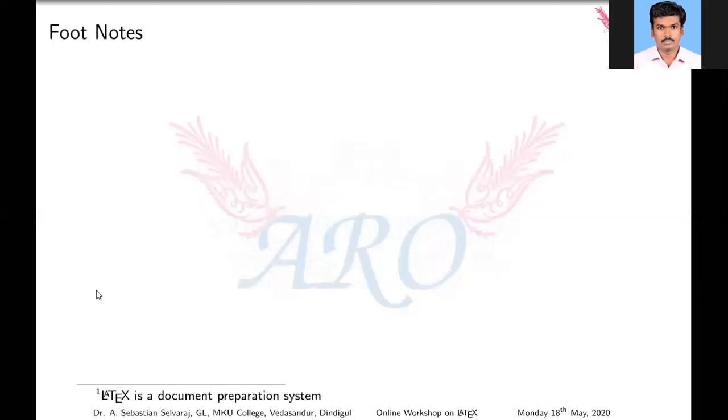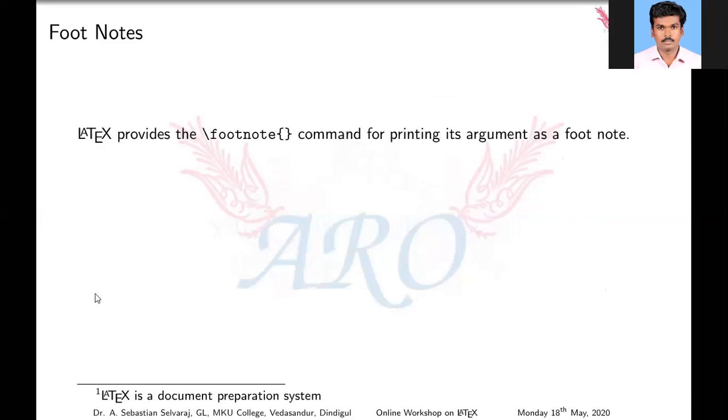Next one, footnote. How to create a footnote? In standard textbooks, footnotes are usually available. Just see the bottom of this slide: the number 1 appears here, 'LaTeX is a document preparation system.' It is a footnote. How to create footnotes, we are going to see. LaTeX provides the \footnote command. This is the command for creating a footnote. Whatever your footnote is, you have to enter it in the mandatory bracket.